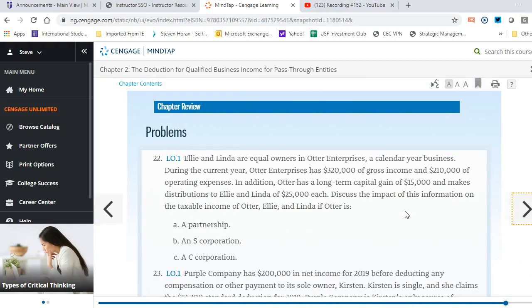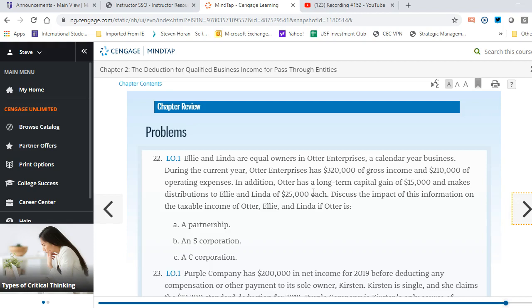It is right here, and this one is Ellie and Linda. They are equal owners of Otter Enterprises, a calendar year business. During the current year, Otter has $320 of gross income and $210 of operating expenses. In addition, there are long-term capital gains of $15. It makes distributions to Ellie and Linda of $25,000 each. Discuss the impact of this information on taxable income for Otter, Ellie, and Linda if Otter is a partnership, an S corporation, or a C corporation.